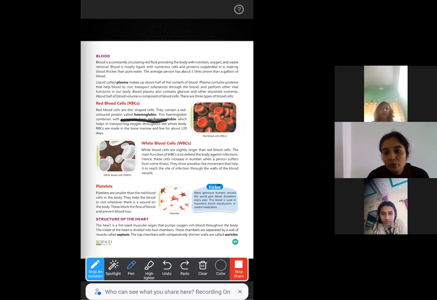So do you know what bone marrow is? Yes, ma'am. It lives inside our bones. Actually, the bones are hollow from inside. Now in that hollow portion there is one type of